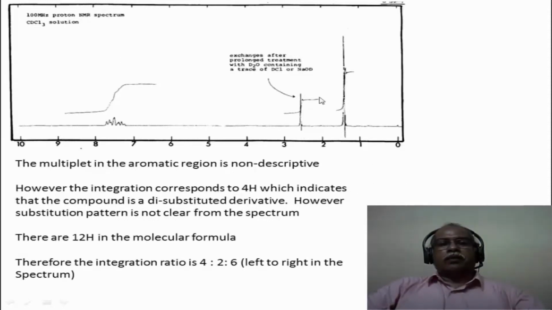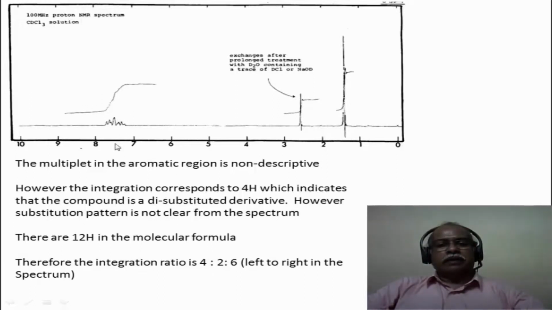This is the NMR spectrum of the compound. Right away one sees the D2O exchangeable hydrogen, but this is not an ordinary D2O exchangeable hydrogen. The D2O exchange happens only after a prolonged treatment with D2O containing traces of either an acid, which is DCl, or a base, which is sodium deuteroxide. That means there is an enolizable hydrogen in this molecule. This is not because of an OH in the case of an alcohol, phenol or carboxylic acid. This functional group is mainly because of the enolizable kind of hydrogen present in the system. Now before we go into that, let us look at the aromatic region.